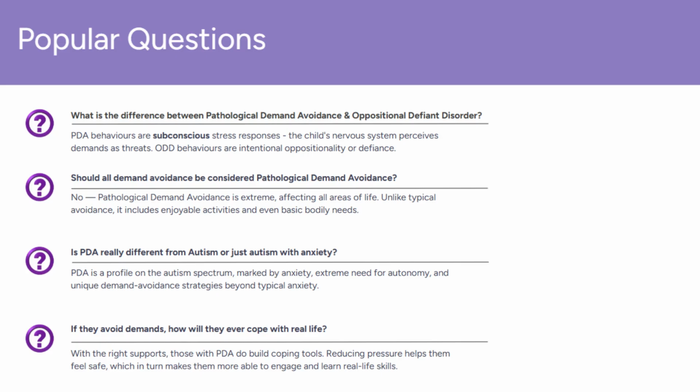3. Is PDA really different from autism, or just autism with anxiety? PDA is a profile within the autism spectrum. While anxiety is central, PDA involves extreme demand avoidance, people-pleasing, and an intense need for autonomy that goes beyond typical anxiety. 4. If they avoid demands, how will they ever cope with real life? With the right supports, PDAers do build coping tools. Reducing pressure and demands helps them feel safe, which in turn makes them more able to engage and learn real-life skills.